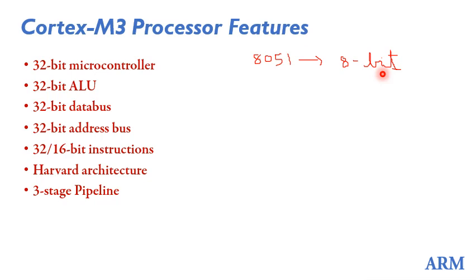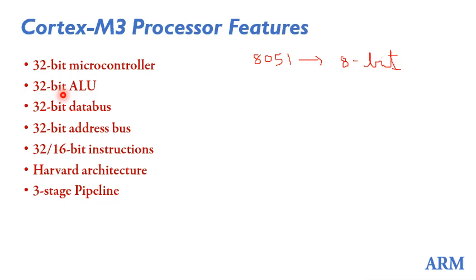So a 32-bit microcontroller means it can operate on 32-bit data at a time in one cycle. So I can say that this Cortex-M3 is 4 times more efficient than 8051. That is, 8051 could handle 8-bit data at a time, whereas Cortex-M3 can handle 32-bit data at a time.